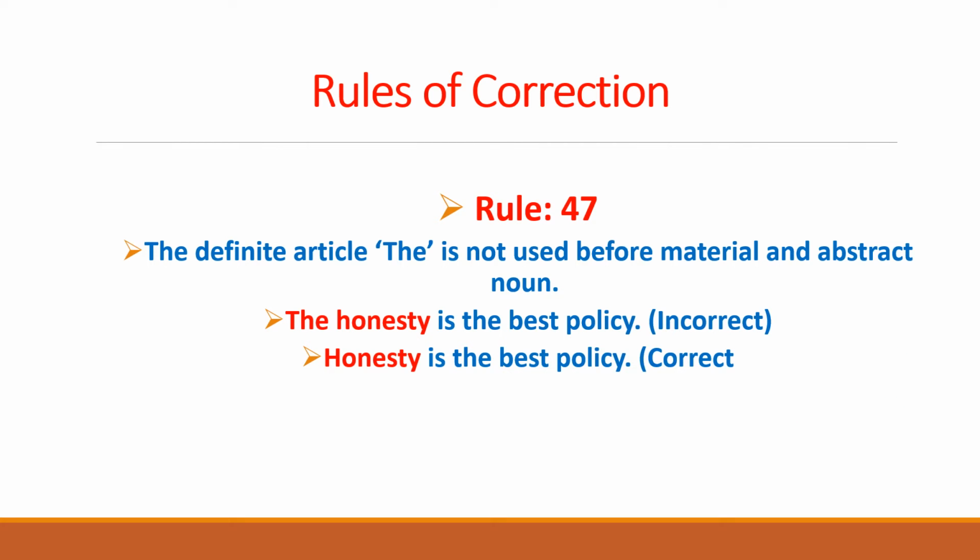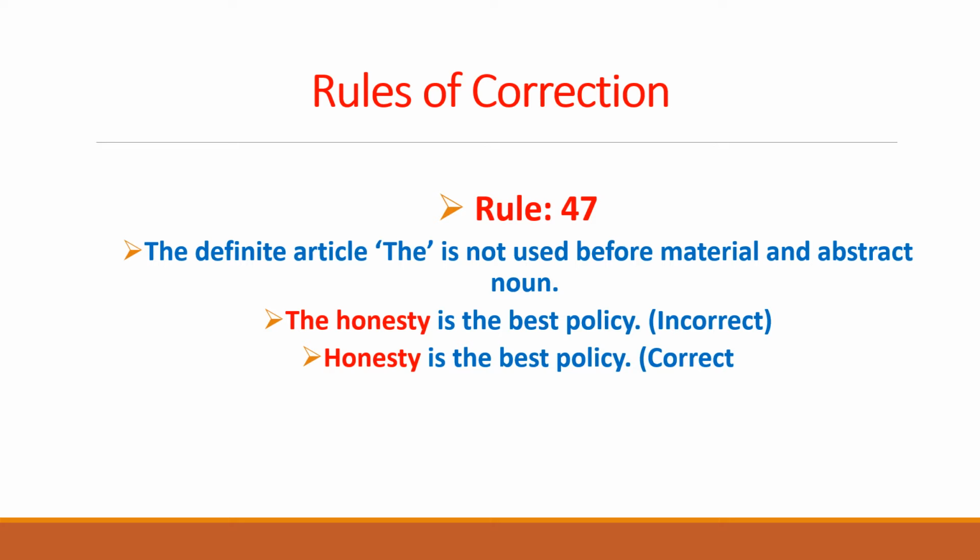We have studied 46 rules so far, in which we have discussed in detail how to correct incorrect sentences in English. Today, we will begin with rule number 47, and the rule says that the definite article the is not used before material noun and abstract noun.